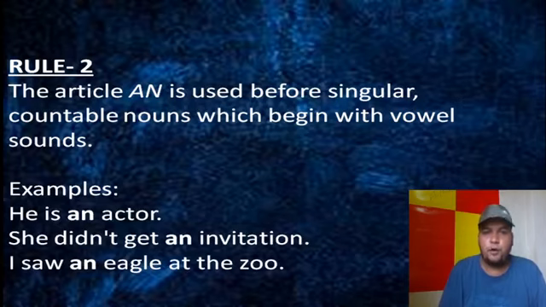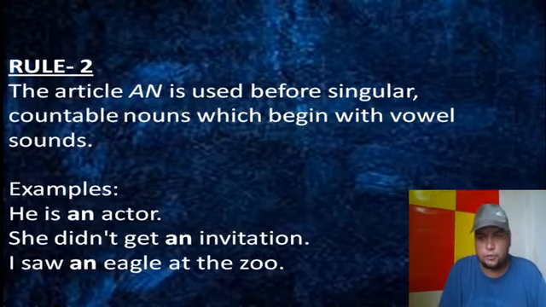Now it comes to vowel sounds. We put an before singular countable nouns. Earlier one also was before singular countable nouns, here also singular countable nouns. But if the sound is a vowel sound, that means the word we pronounce, if its first letter is a, e, i, o, u, or the sound is a vowel, at that time we put an.